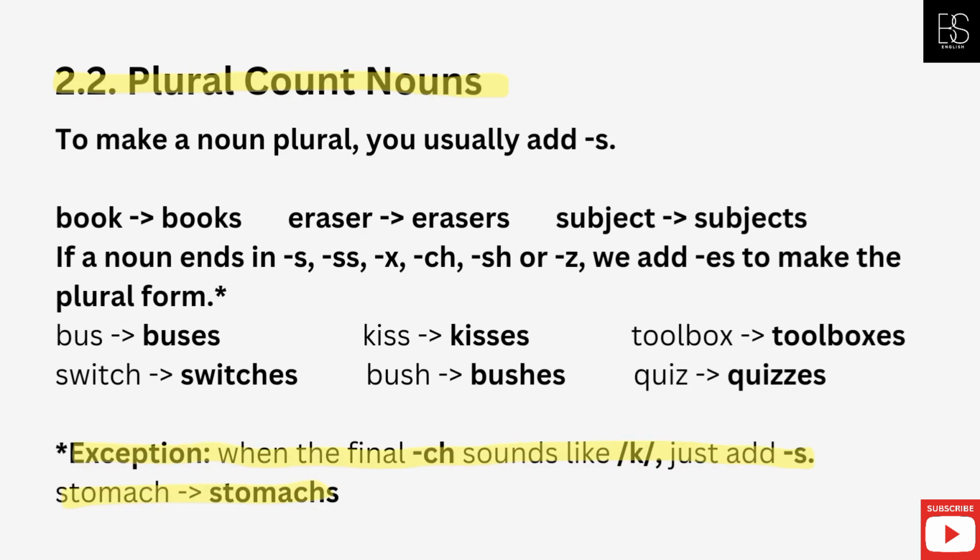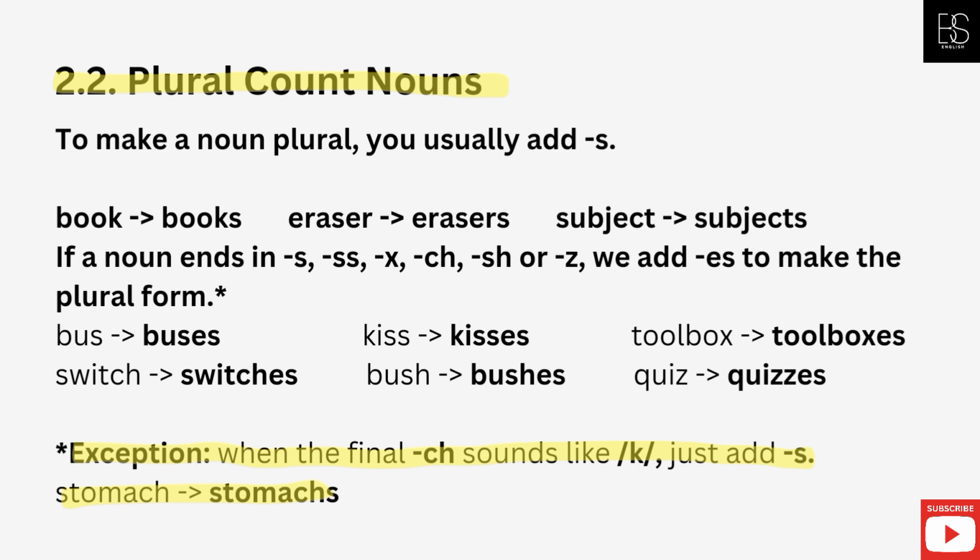2.2 Plural count nouns. To make a noun plural, you usually add s. Book, books; eraser, erasers; subject, subjects. If a noun ends in s, ss, x, ch, sh, or z, we add es to make the plural form.